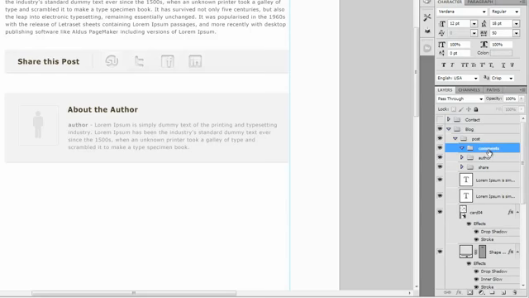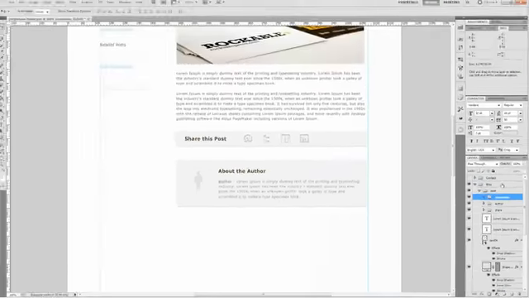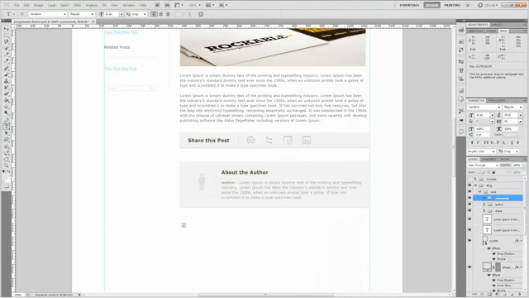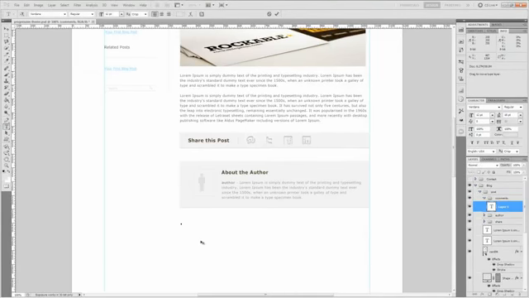Okay, for our new group, first thing we want to do is grab our type tool and just type in 1 comments.